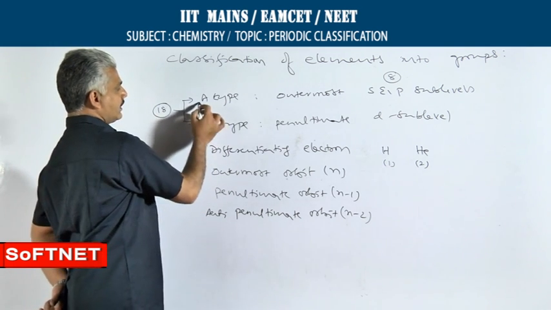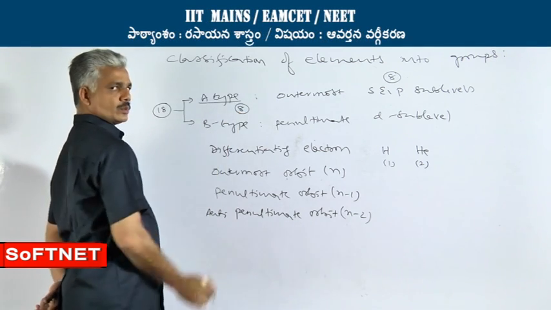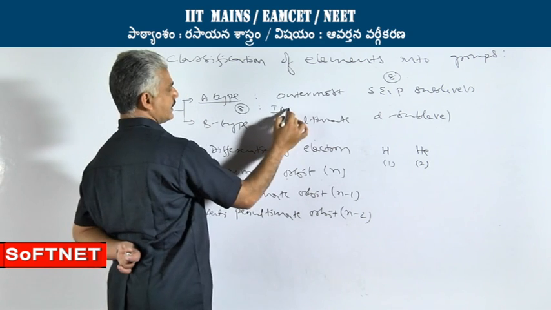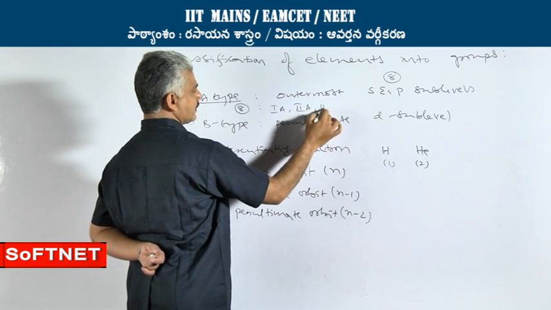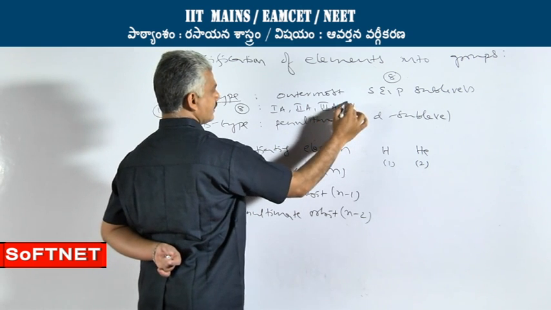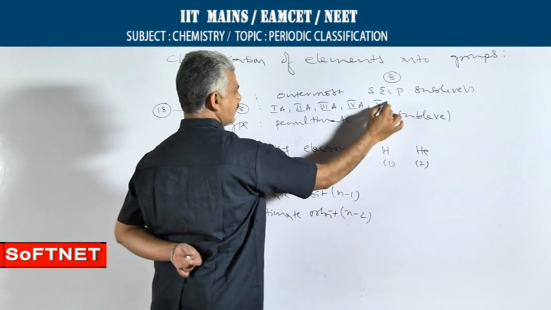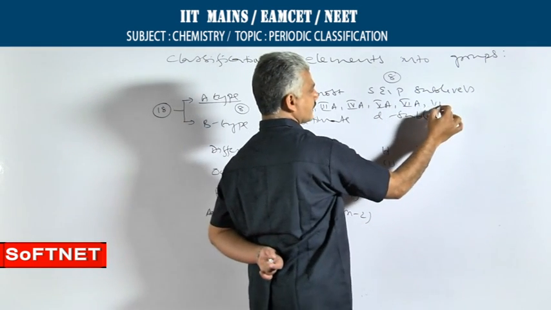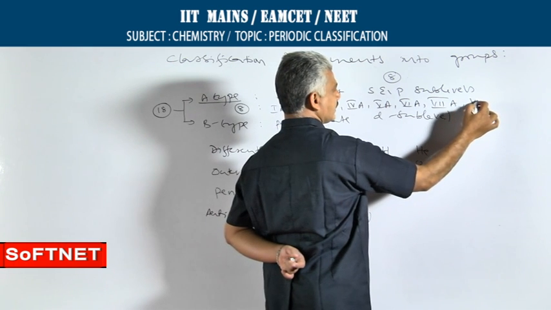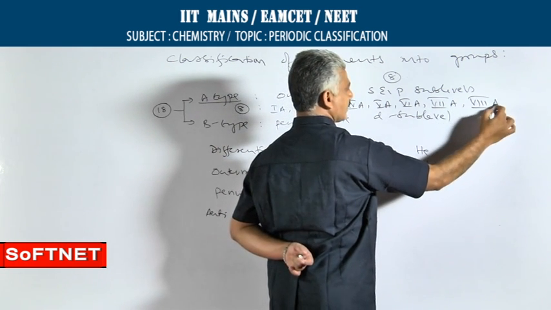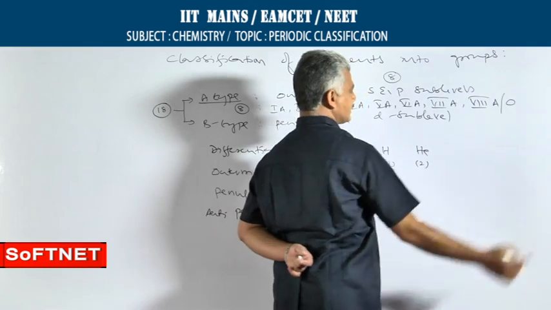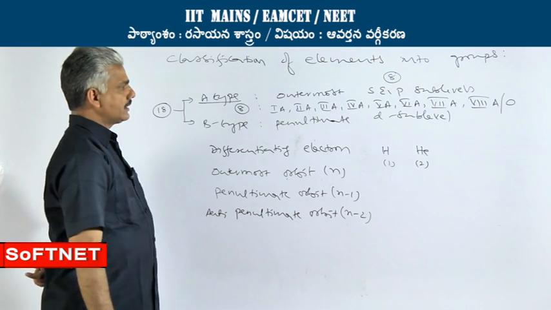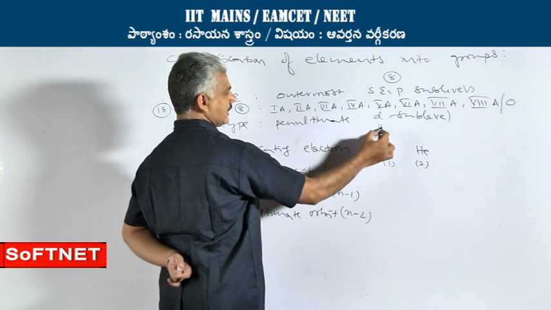That is why there are 8 A type of groups, and these are numbered as 1A, 2A, 3A, 4A, 5A, 6A, 7A and 8th A. 8th A is also called as 0 group. Similarly, a D sublevel can accommodate a maximum of 10 electrons.